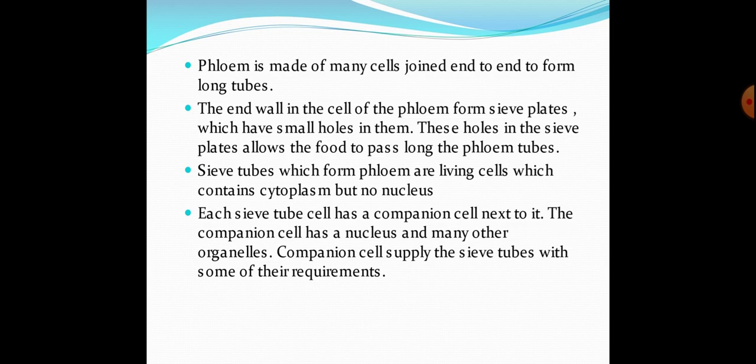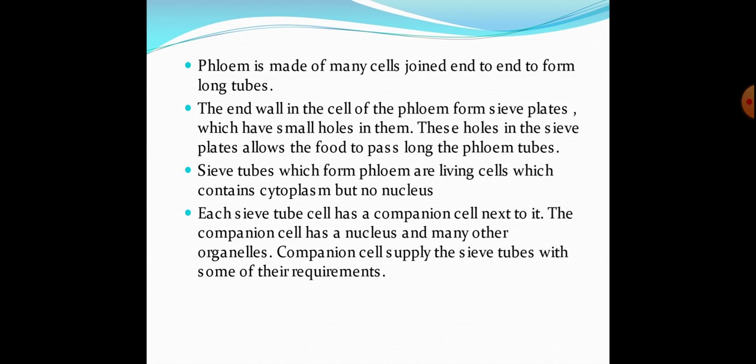It means that where chloroplast is present, they form food. They perform photosynthesis, but mainly in mesophyll cells, which we can also call photosynthetic cells. The food made by the mesophyll cells of a leaf enters into the sieve tubes of the phloem.